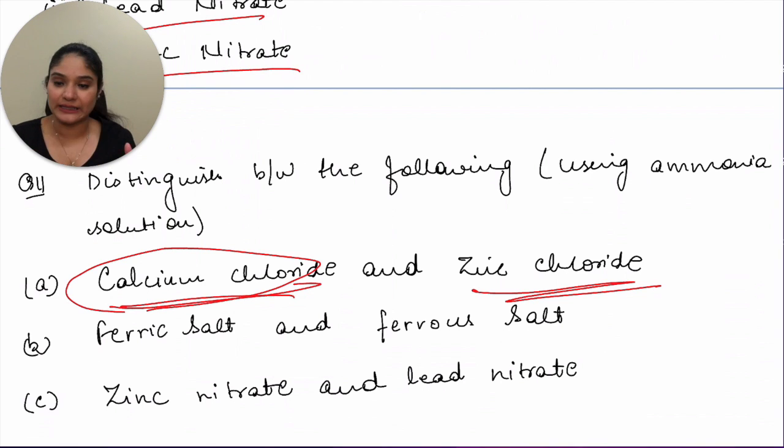Write the whole sentences, not just the name of the PPT or the color of the PPT, but underline the color of the PPT. Okay, if you have any confusion on how to write the answers, there is a video that is uploaded which is tips and tricks on how to write the answers. Make sure that you check that out. I have shown few toppers answer scripts and explained how I'm expecting you to write the answers for the board exams so that you don't lose any marks anywhere.